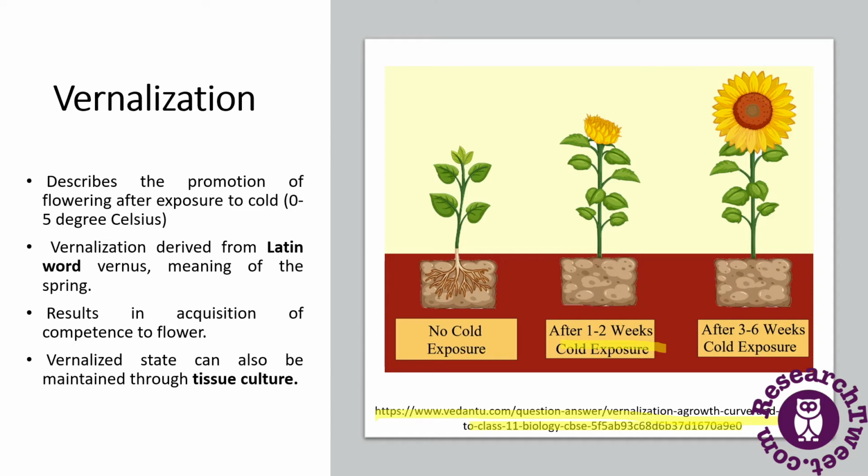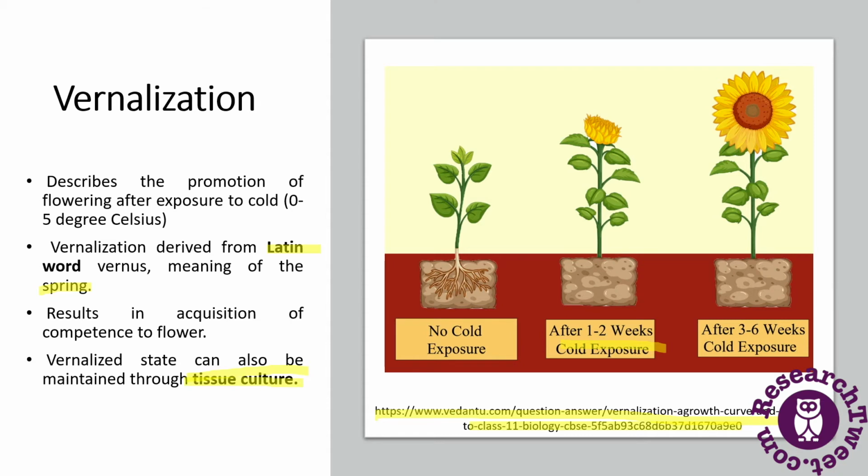The word is derived from the Latin word vernus, which means spring. After vernalization, plants do not necessarily initiate flowering, but they acquire the competence to do so. It is reversible and can be lost as a result of exposure to conditions such as high temperature. The vernalized state can also be maintained through tissue culture.